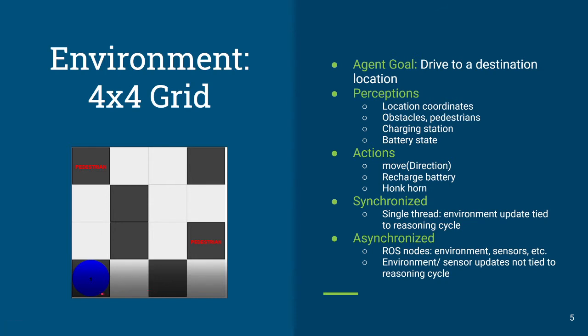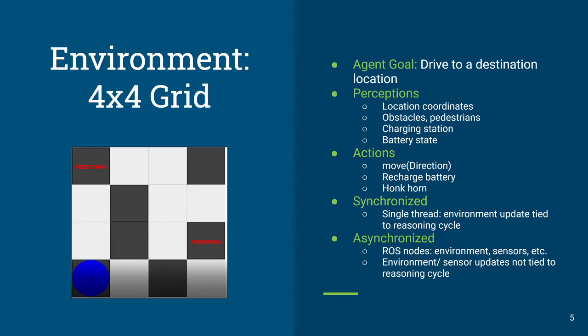It's sitting on top of a battery charging station, and the agent can perceive its location coordinates. It perceives obstacles and pedestrians, at least those that are in adjacent grid locations. It can perceive the charging station and its battery state. It moves by simply using a move command: move left, right, and so on. And it can connect and disconnect from a battery to recharge it, and honk a horn at pedestrians.